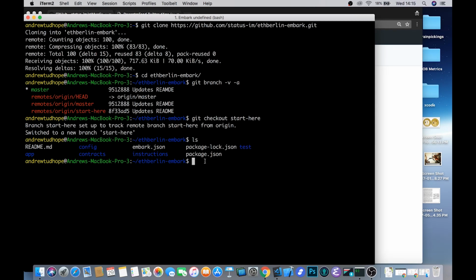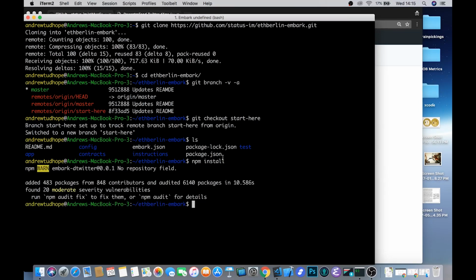The first thing that you need to do once you've switched onto the Start Here branch is just make sure that you install the node modules that are defined in your package.json. If you're a web developer or have worked with front ends at all, this should be fairly familiar. We're just going to use the node package manager to pull down all the dependencies that are specified in our package.json and install them so that we can get going with writing some code. Once that's happened, Embark actually will run everything you need with one single command. That's IPFS, geth, your local web server, your connection to Whisper, everything that you specified in your config folder will start up with one simple command, and that's embark run.